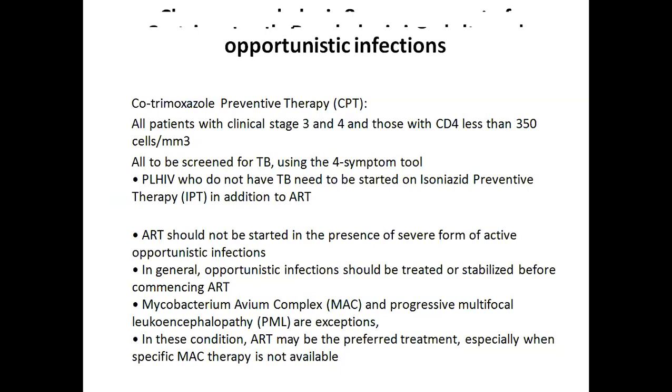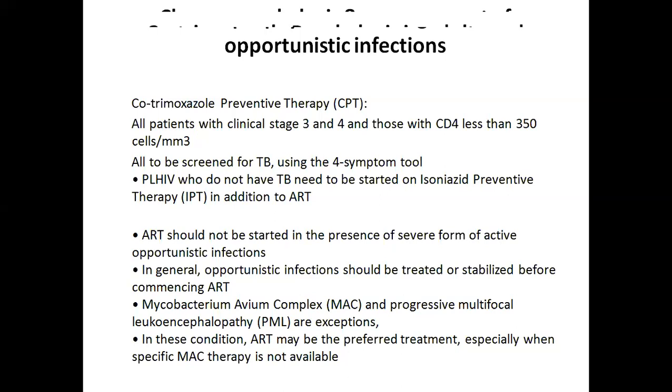ART should not be started in the presence of severe forms of active opportunistic infections. Here, there is an important time gap that we need to see. For ATD, like for tuberculosis, a gap of 2 weeks usually. For any meningeal infection, that is cryptococcal or tubercular meningitis, we usually go for a higher gap, at least 6 weeks between the ART and the OI treatment.